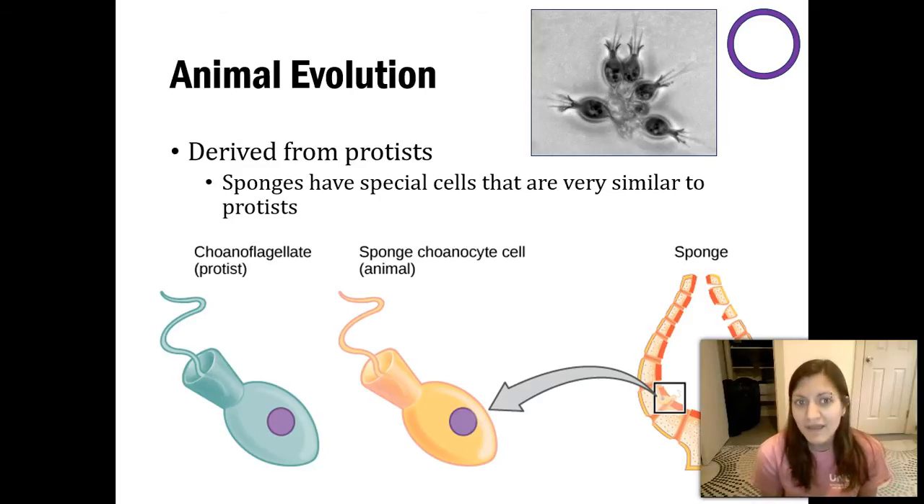So we think that protists, particularly these choanoflagellates, formed together to create a larger structure. And eventually that larger structure was more beneficial than being individualized. And then we had the development of sponges, which are one of the most primitive animals. So this is currently the leading theory as to where animals even got their roots.